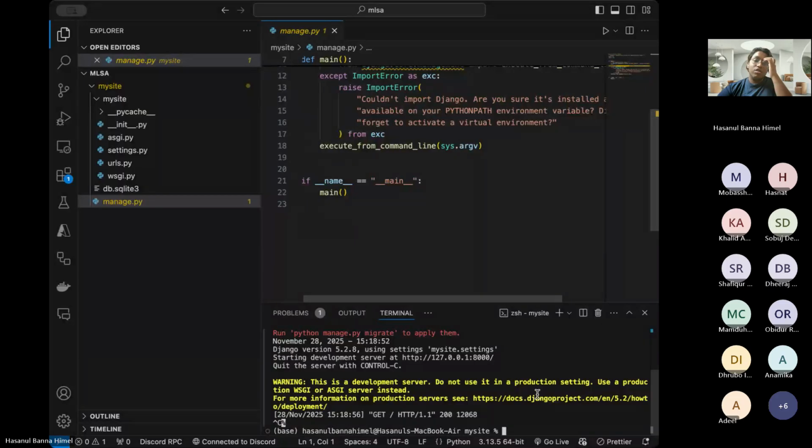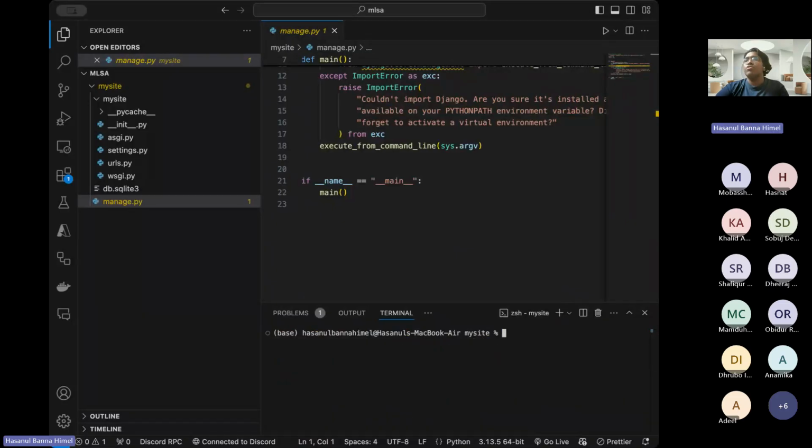Our website will have a home page, let's assume. So we are going to create that app. We will be doing python manage.py startapp. Let's call it home.